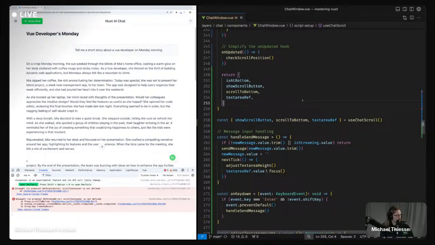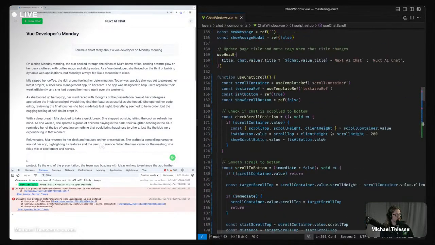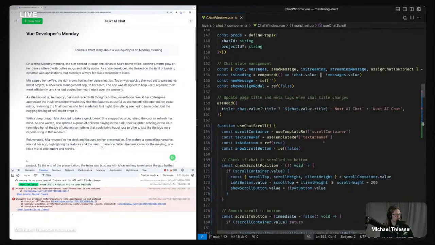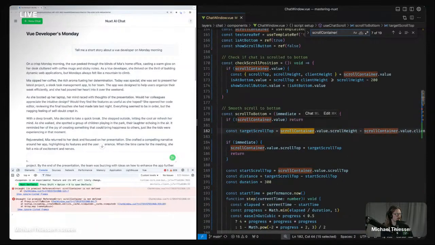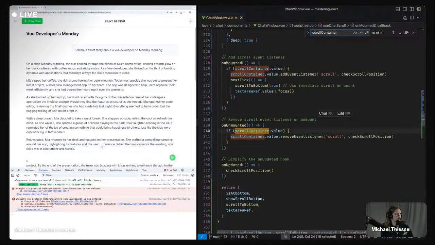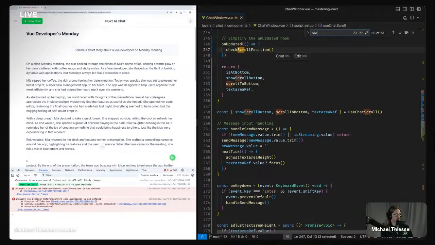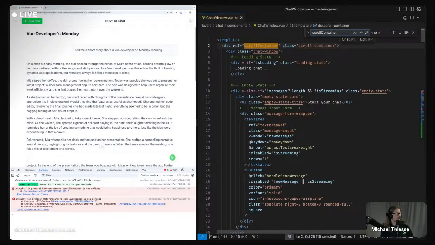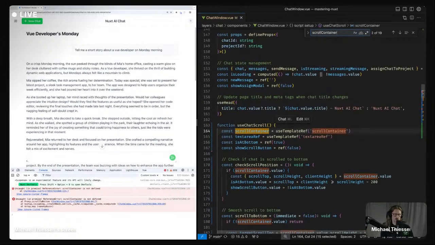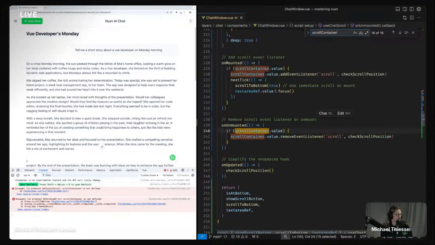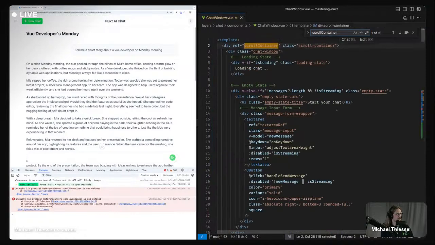in chat window dot view. Okay, so scroll container is not defined. Where is it trying to access? Ah, okay. Nope, that's in the right spot there. So this should be referenced there. Are we referencing this outside of our thing here? No, we're not.